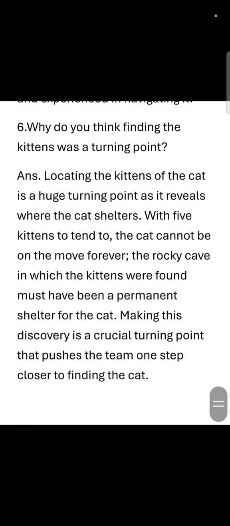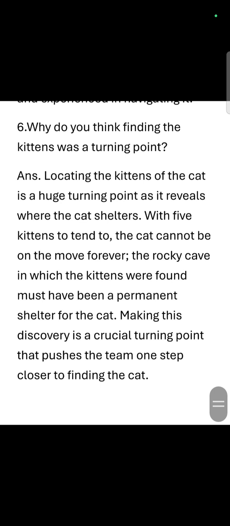Now, question number 6, and this is the last question. Why do you think finding the kittens was a turning point? If you have gone through my video, you might have noticed that I had explained there properly that they had found kittens at the end. And this was a turning point. Why was this a turning point?